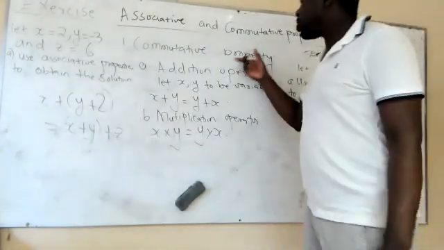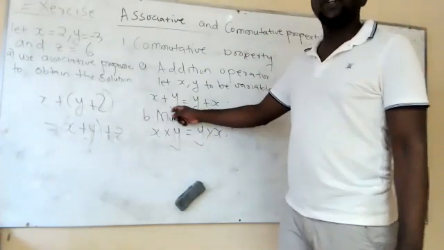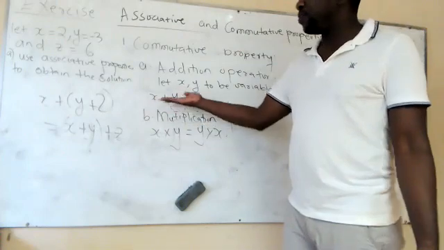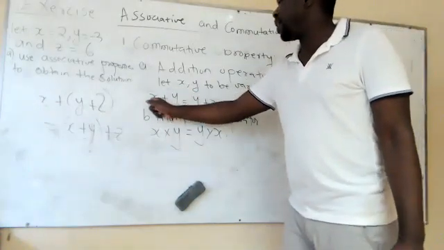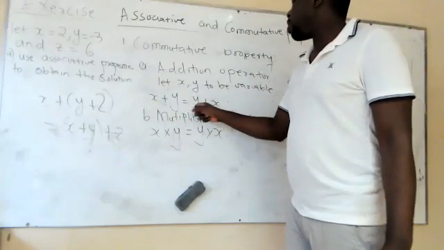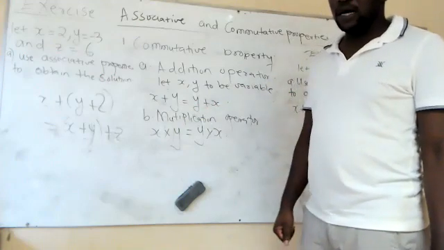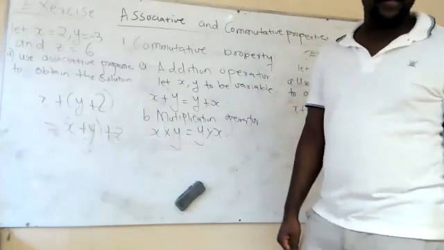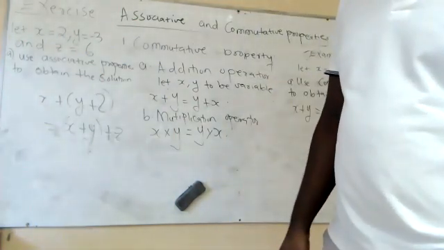And then for commutative property, this is about exchanging the position of the variable. We're not having the brackets, you can see in this case. So this is simply to say, if you add x and y, it's going to be the same as first adding y and x. Are we all together? Yes. Right. Okay, wonderful.